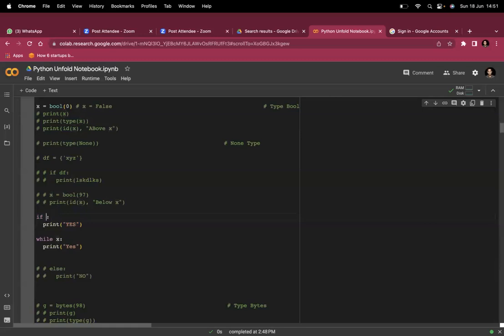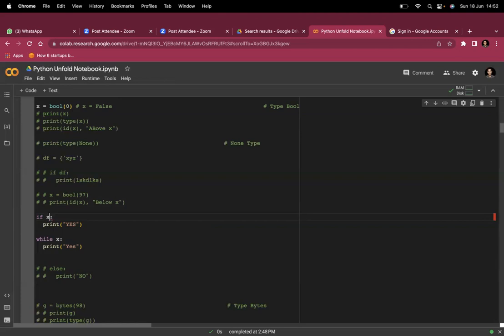Here the x is false is present. If we just write if true, it will go inside. If you write if one, it will go inside. Okay. So this means an if statement always looks for a boolean data type, which can be 1 or 0. If the if statement receives anything except false or except 0, it will make it true.